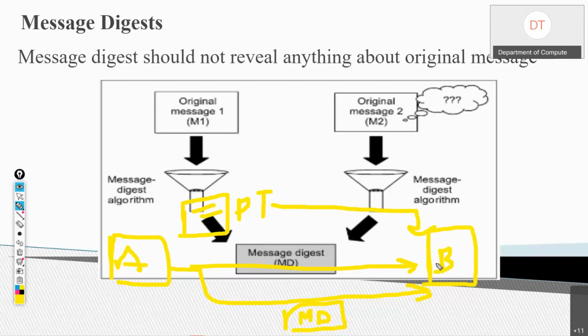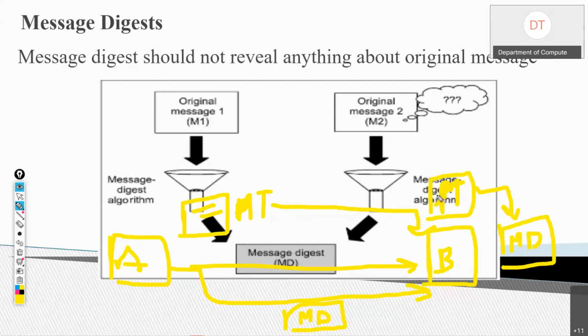Now B will have the message. It is not necessarily plain text, so let's just call it the message; it could be in another form also.